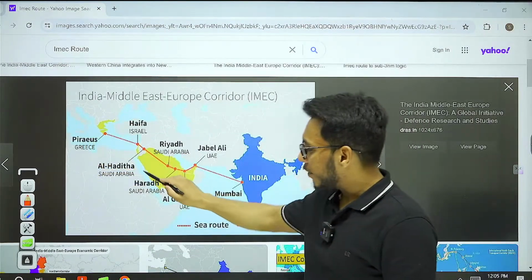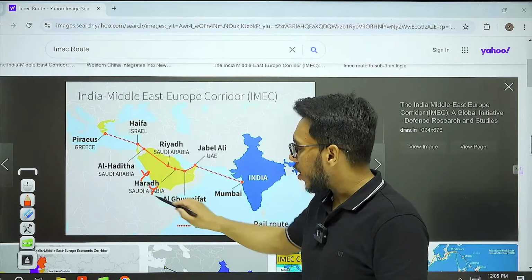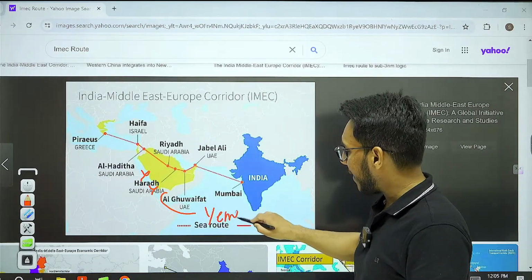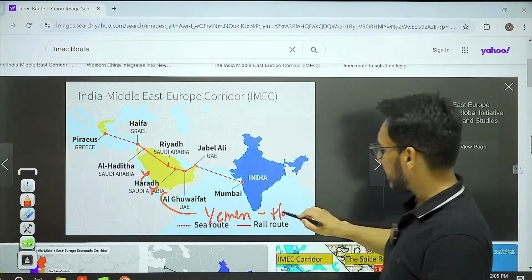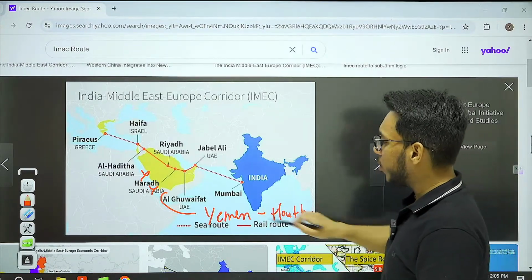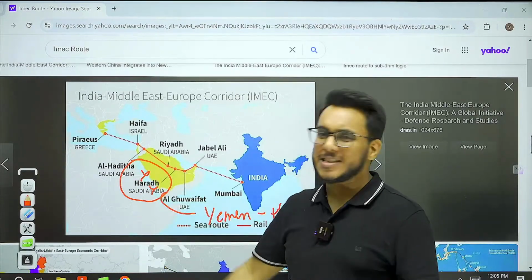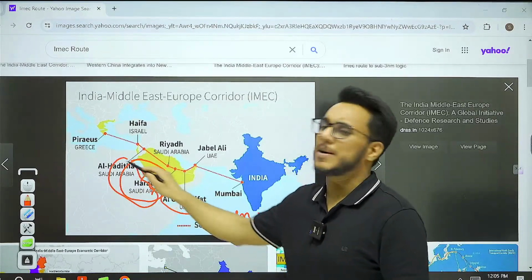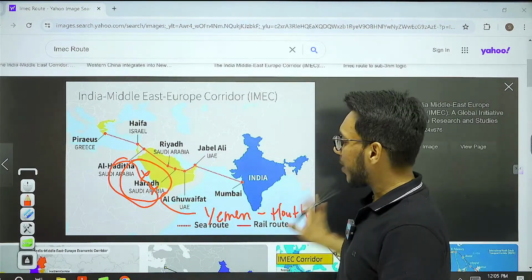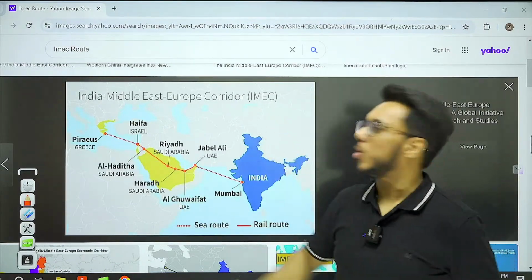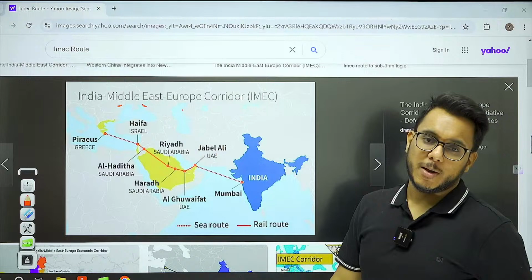But now we want to bypass this particular route because, for example, here you have Yemen, and in Yemen there are Houthi rebels that are attacking ships going in the Red Sea area. Also, there is a lot of insurgency in these African countries. So an alternative route was needed. And what happened? This IMEC corridor, the India, Middle East, Europe Economic Corridor, was announced.